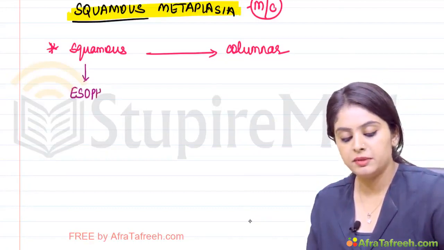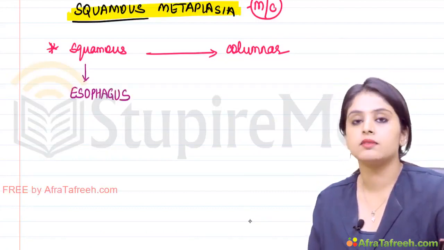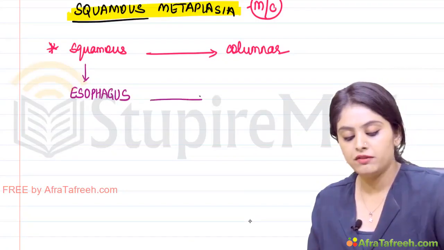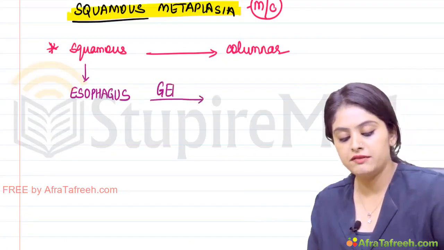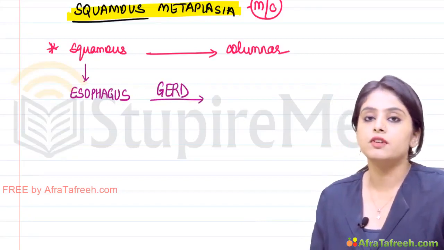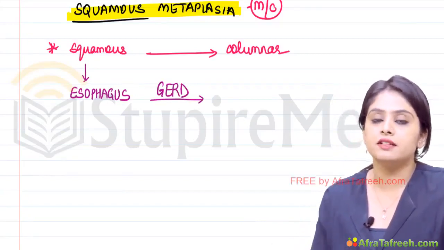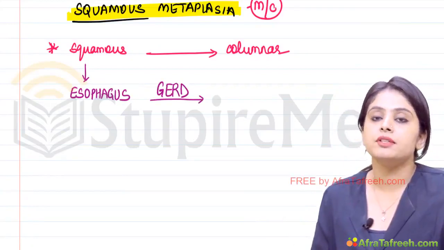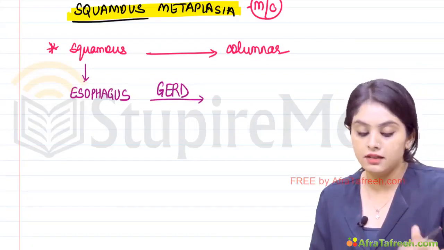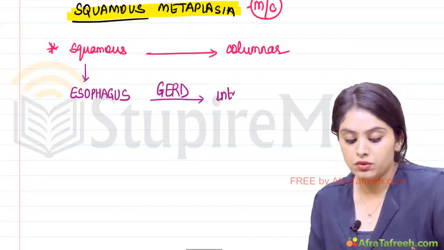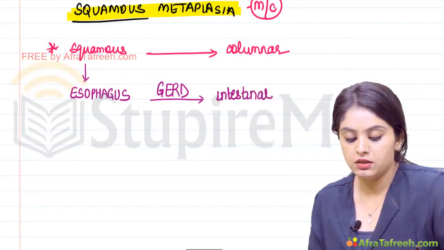Squamous epithelium is present in the esophagus. In a person of gastroesophageal reflux disease, a person of GERD, when the acid reflux happens, the squamous epithelium of the esophagus is then converted into intestinal columnar